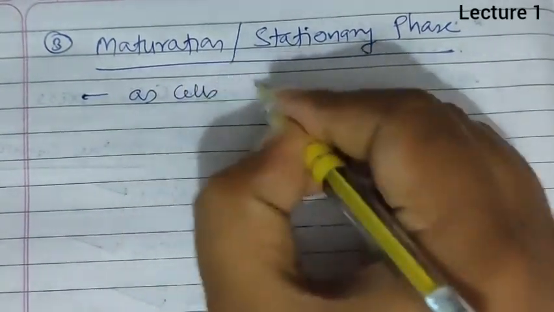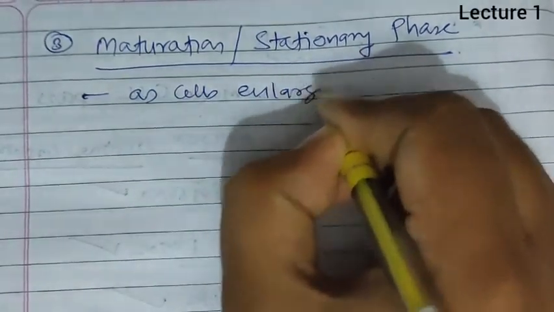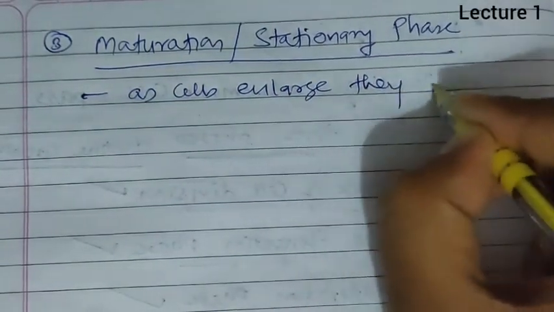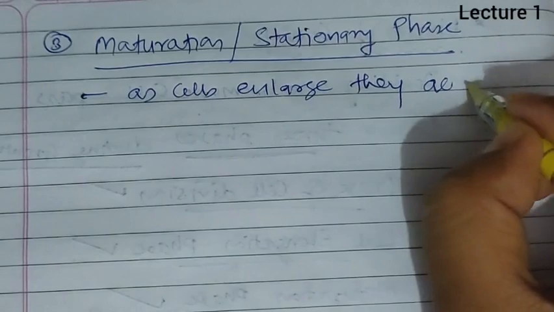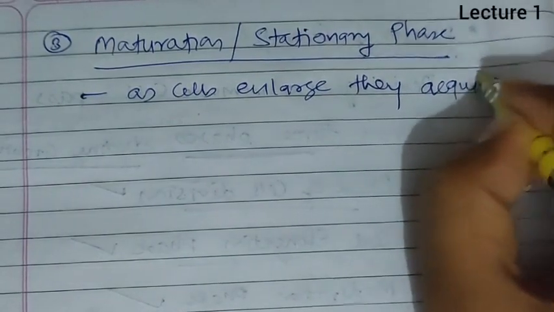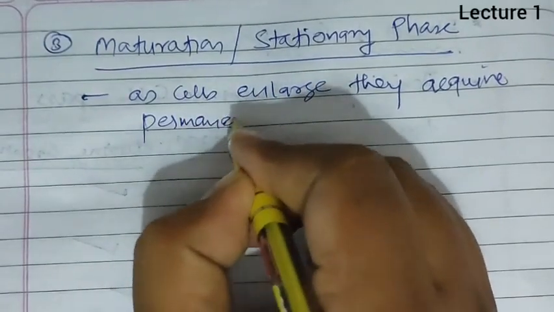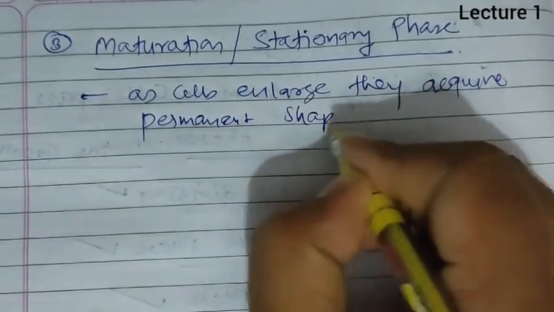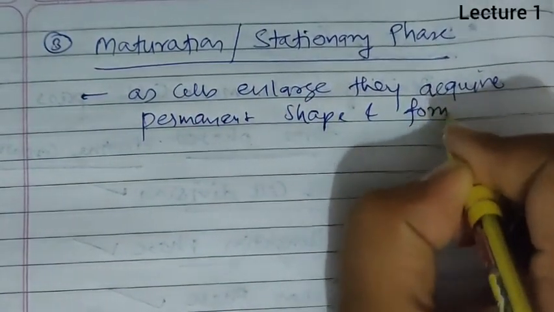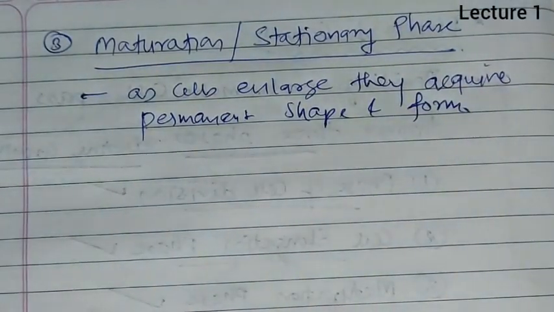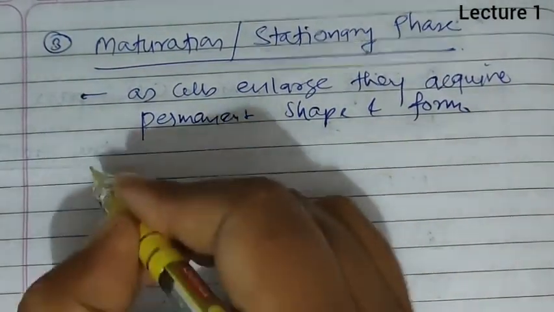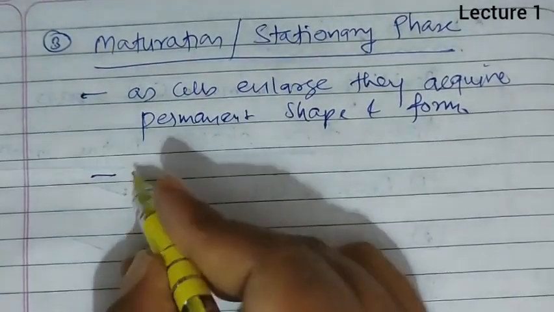The final phase of growth is usually called maturation.